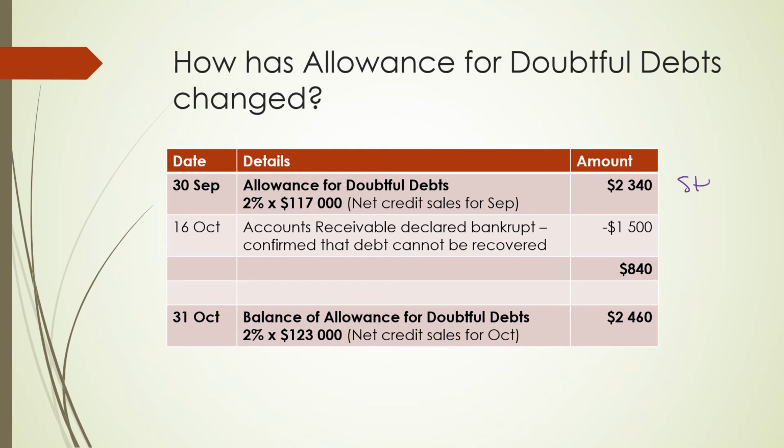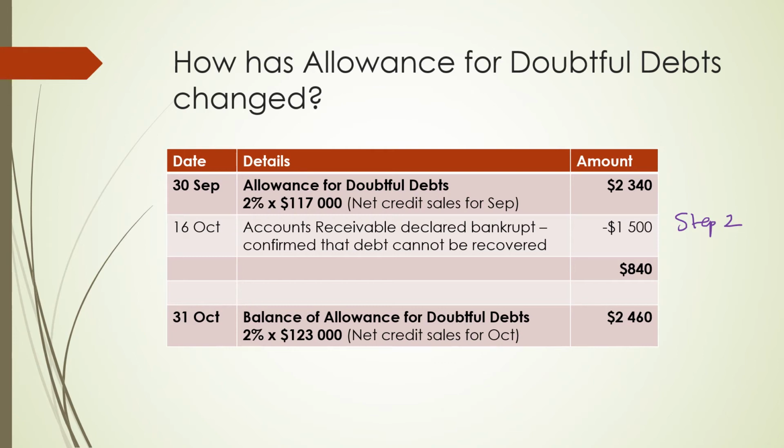So if you remember in step 1, on the 30th of September, we calculated and recorded the allowance for doubtful debts of $2,340 for the first time. In step 2, we were told on the 16th of October that an accounts receivable has been declared bankrupt, and it is confirmed that the debt can no longer be recovered. If you remember from the entries, we reduced $1,500 from the allowance for doubtful debts on the 16th of October.